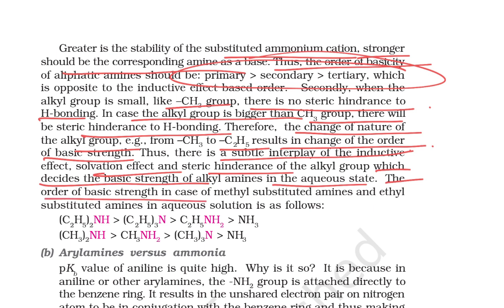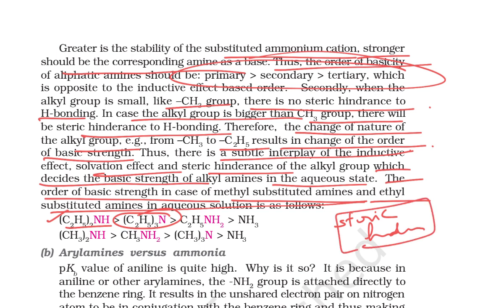The order of basic strength in the case of methyl substituted amines and ethyl substituted amines: this is your secondary amine. The secondary amine is more basic compared to your tertiary amine because in the tertiary amine there is steric hindrance. That is the reason why your tertiary amine is less basic compared to your secondary amine. Then primary amine, then ammonia.